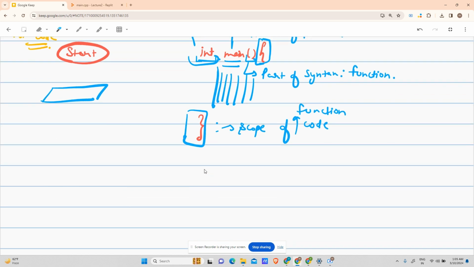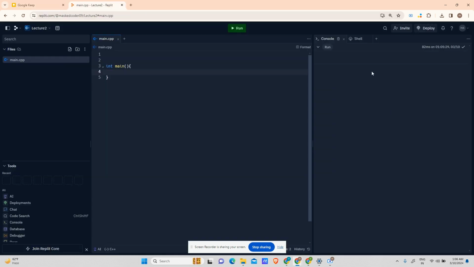Now this print functionality is included in cout. Suppose you have to print my name, that is Mask. If you want to print Mask, you will write cout, these two arrows or the comparators or anything you want to say, and then Mask. This line will print Mask on my terminal. What is a terminal? Terminal is this part, right? This is a terminal. So I will clear the output, clear the history, sorry, and I will say cout Mask.